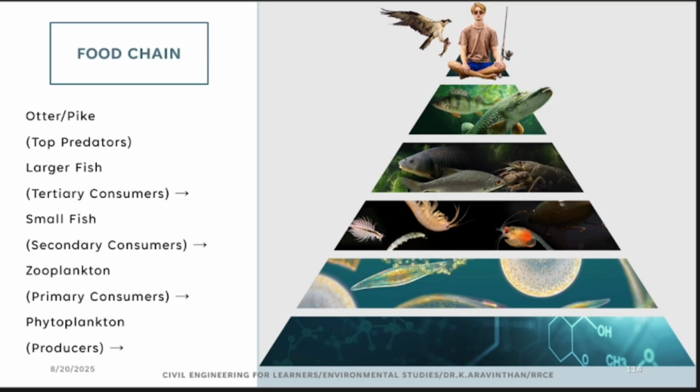This is the food chain. In the deep water, you will be having decomposers. This is a food chain in the sense, at bottom you have decomposers. They might be bacteria, earthworms, etc. So above that you have plankton. Then above that you have zooplankton, and you have some tertiary fishes, top predators. Water birds and humans are at the top level.